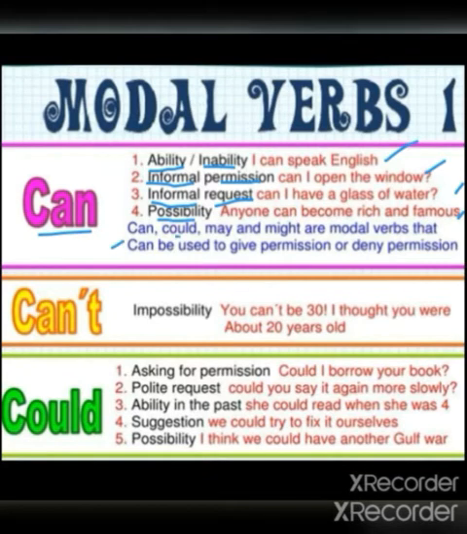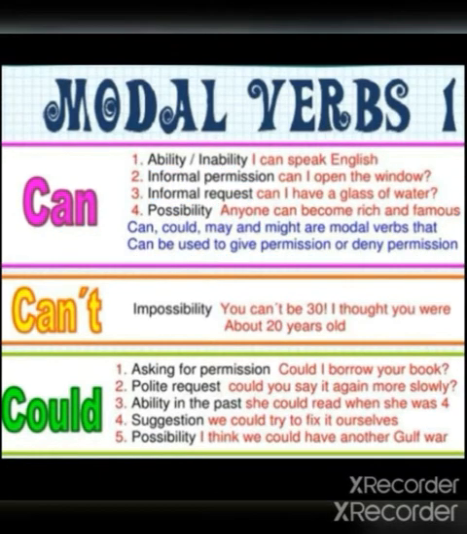Can, could, may, and might are modal verbs that can be used to give permission or deny permission. Deny means declare negatively. Next, cannot, that is can't. It is used to express impossibility. That means not possible. Example: you can't be 30. I thought you were about 20 years old.